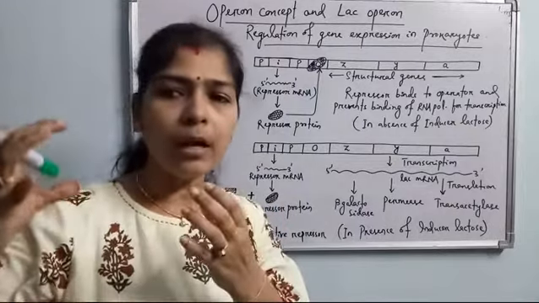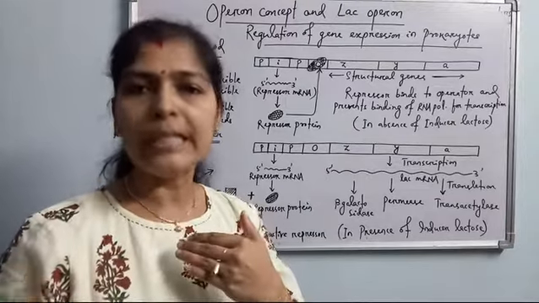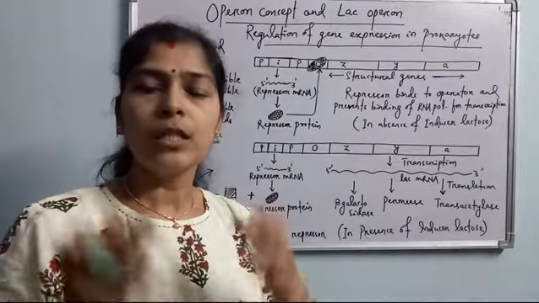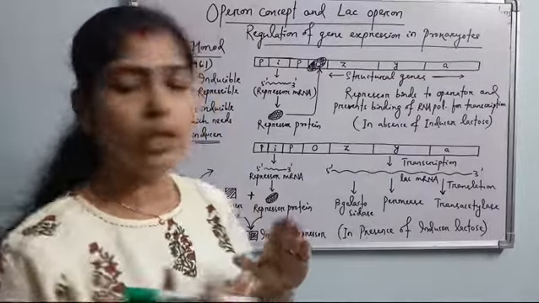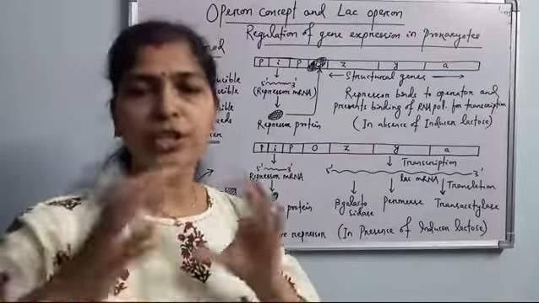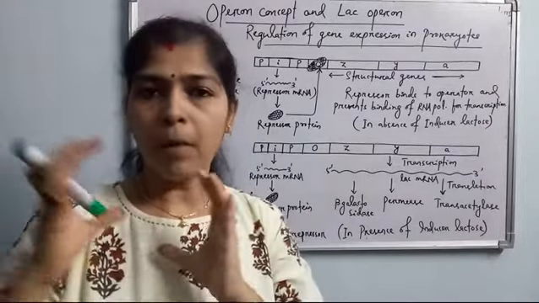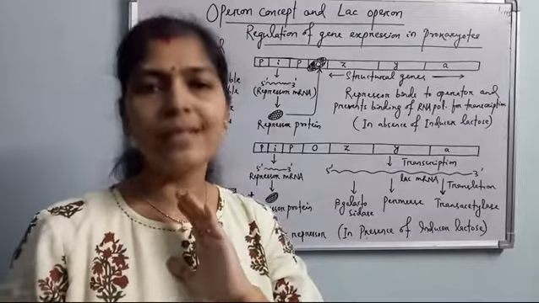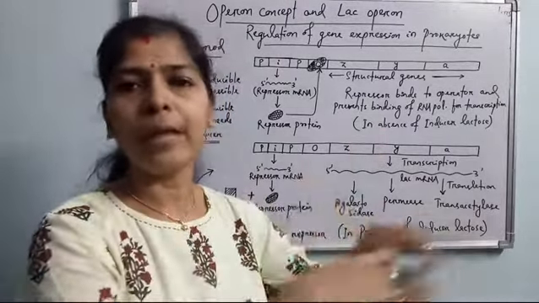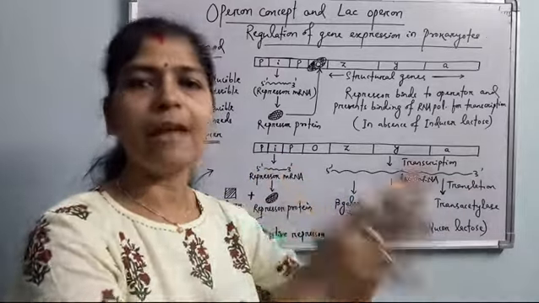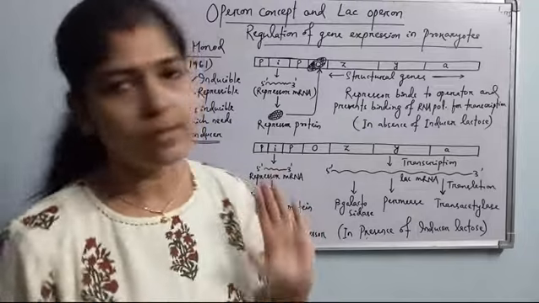When the tryptophan amino acid is more than the need of the cell, tryptophan acts as an effector, so that it switches off the structural genes. Unless the amount of tryptophan is beyond the need inside the cell, up to that point the structural genes will transcribe the mRNA and the enzymes will be produced. So this is about the repressible operon system.